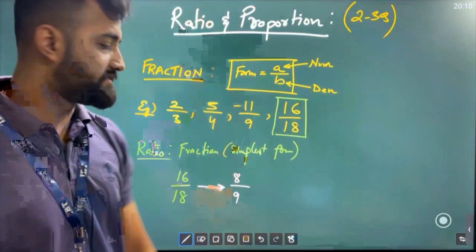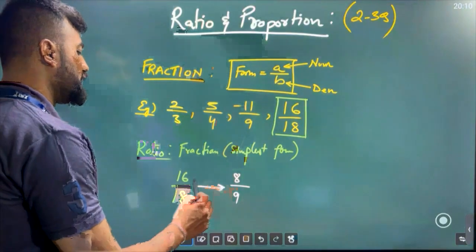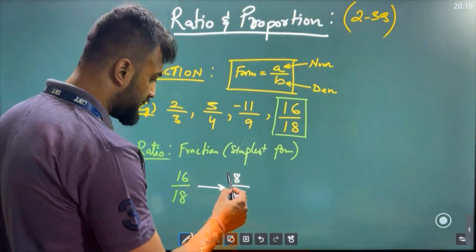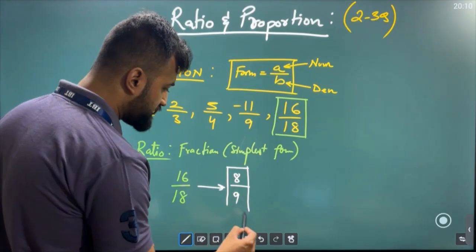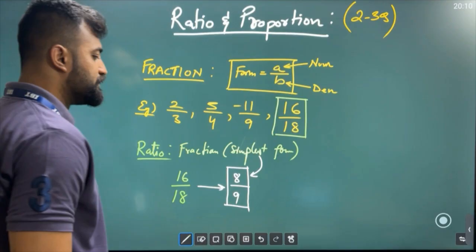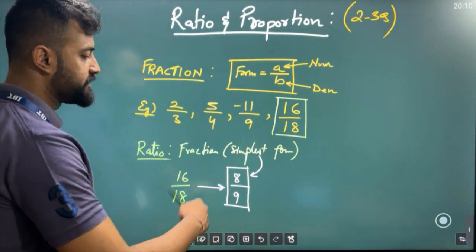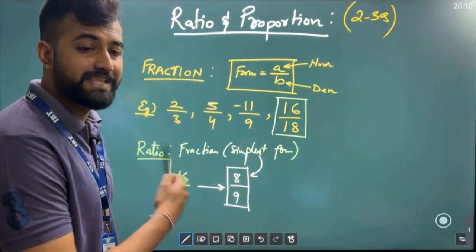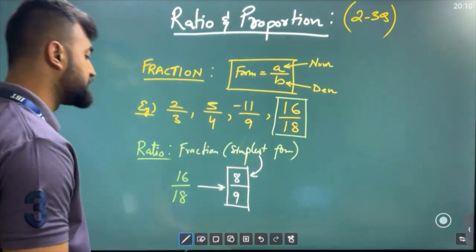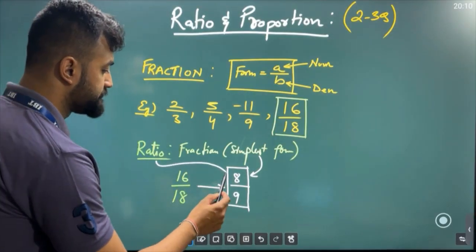With 2 we can cancel. So from 2 I am cancelling, 2 8s are 16, 2 9s are 18. So you can see, sir, whatever you're getting here, 8 by 9. This particular thing is known as your simplest form. Whenever you cancel the fraction and bring it to the smallest format, that is known as your simplest form, and this simplest form is known as your ratio, my friend.